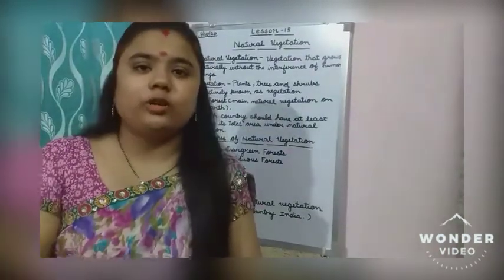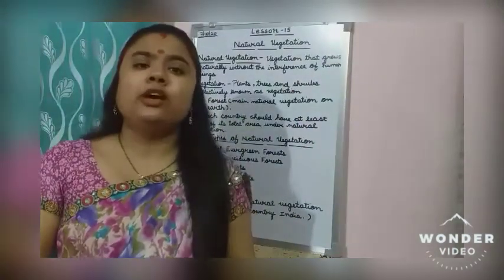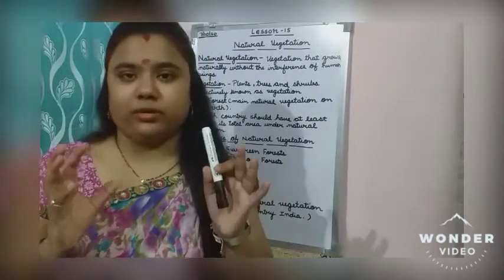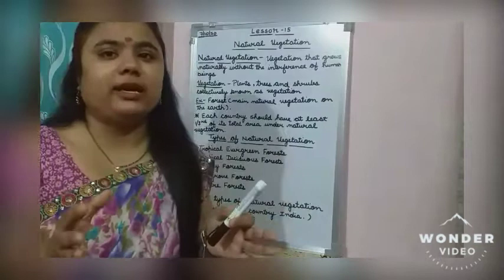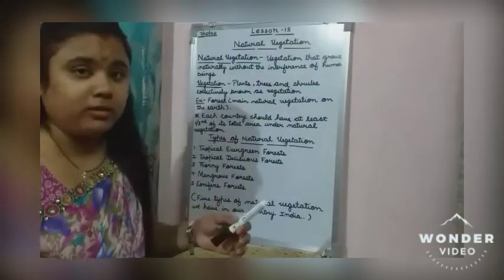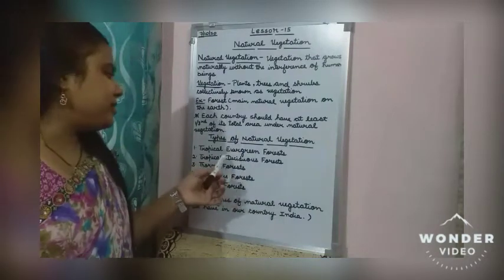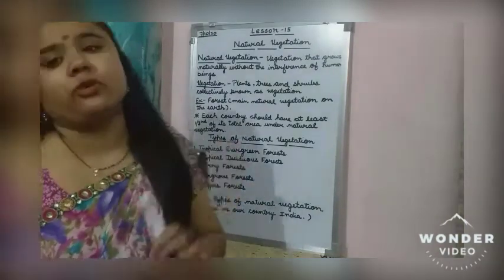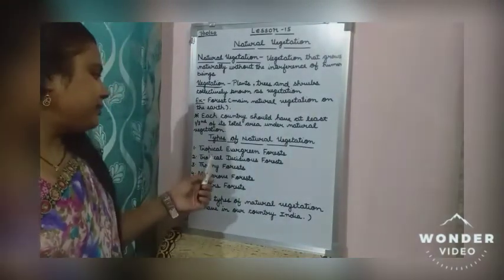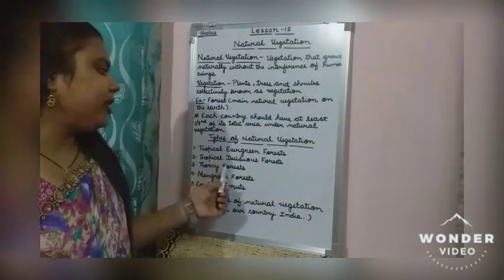You know, in the autumn season trees are shedding their leaves, na? So if deciduous trees are growing in a region, that region is called tropical deciduous forest.